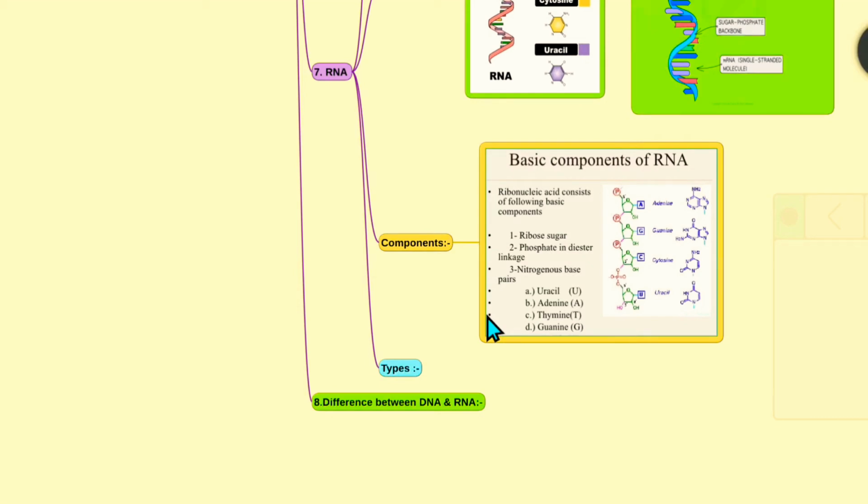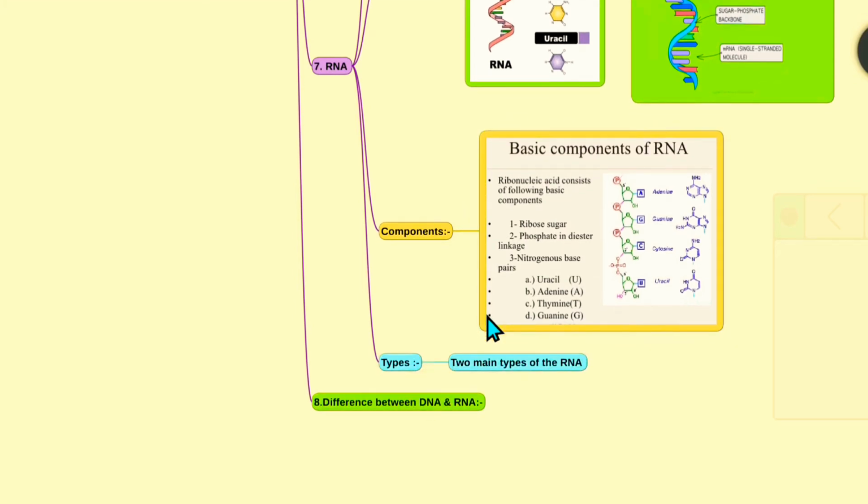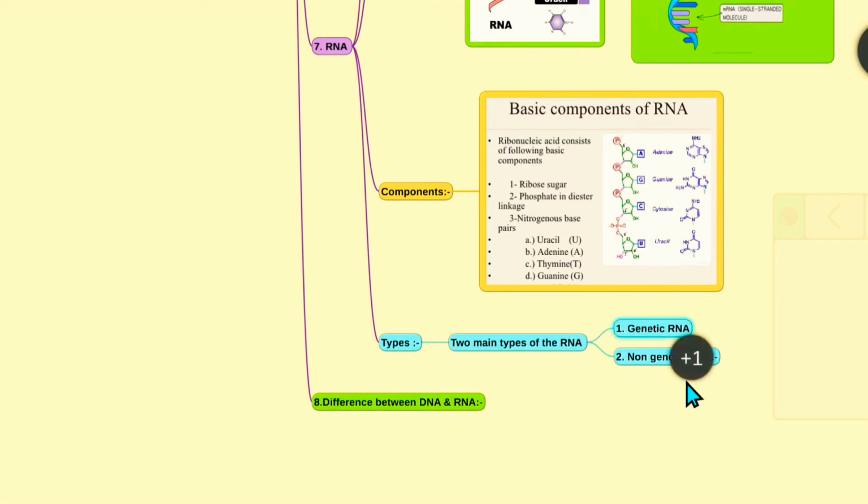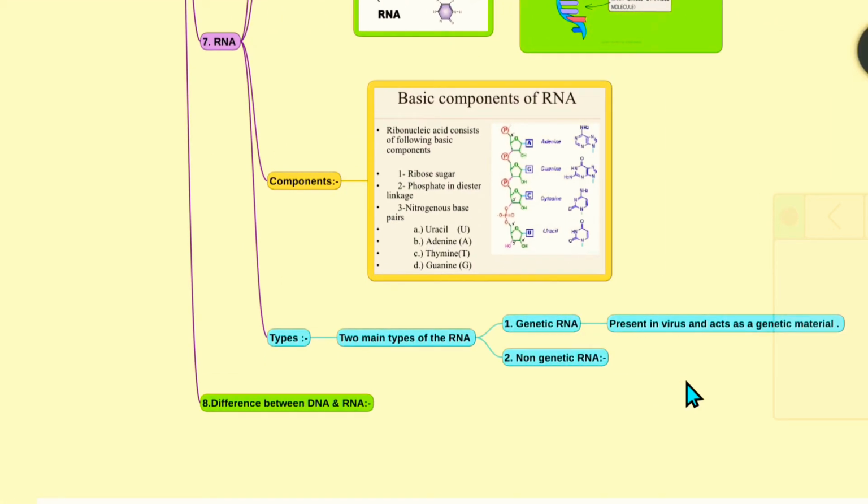The types of the RNA. This is an important one. Two main types of the RNA: the genetic RNA and the non-genetic RNA. Genetic RNA is present in the viruses and acts as a genetic material.